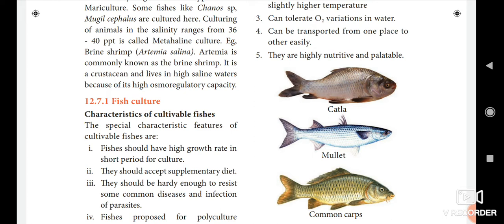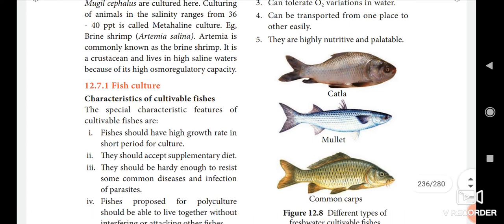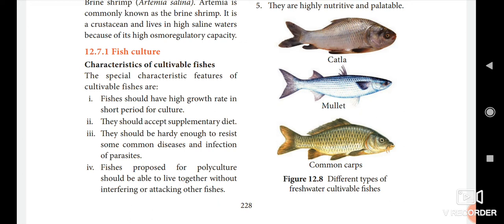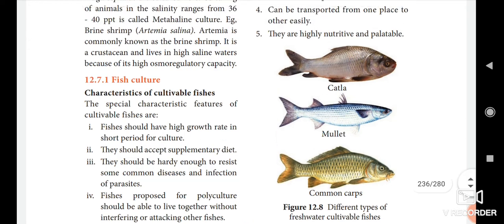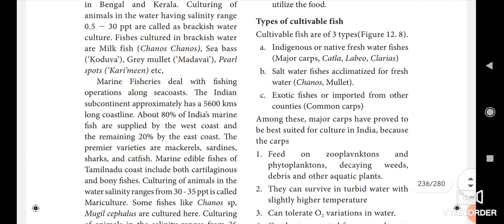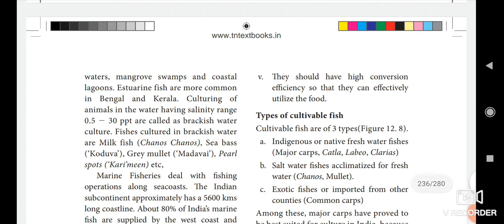Then next, they should accept the supplementary diet. Then they should be hardy enough to resist some common diseases and infections of parasites. Then fishes proposed for polyculture should be able to live together without interfering with or attacking other fishes. Then they should have high conversion efficiency so that they can effectively utilize the food. So these are the five characters of the cultivable fishes.